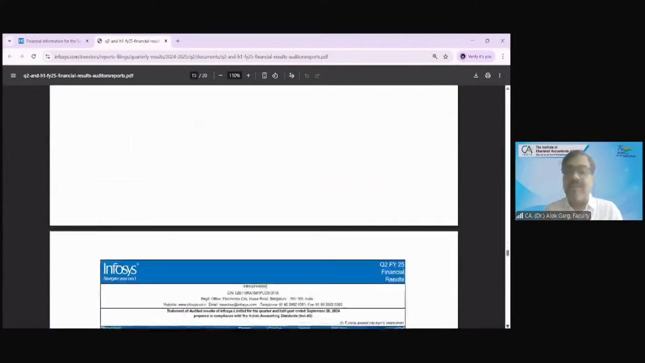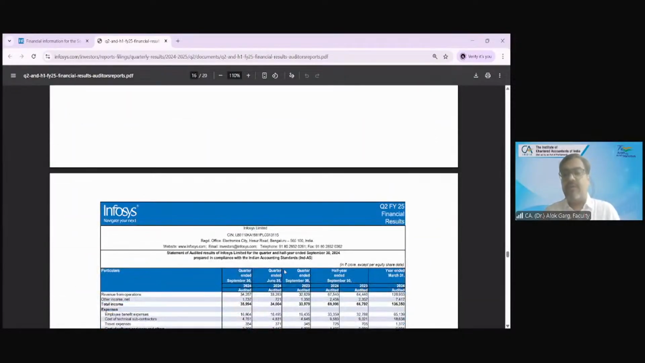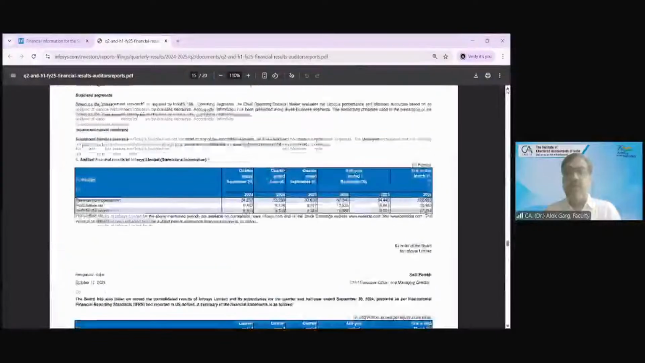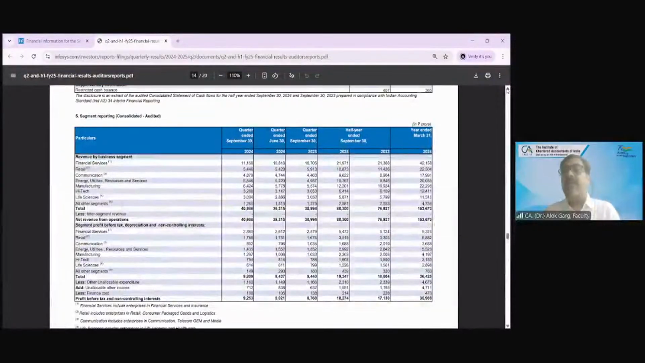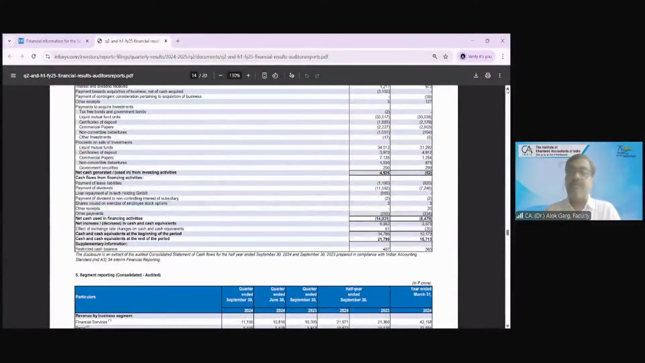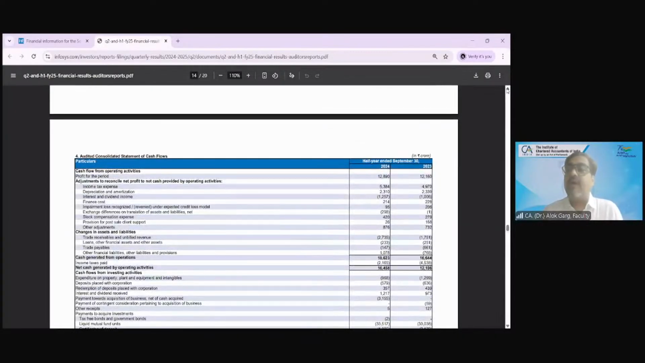Okay. So in these results, standalone also came. First they have given consolidated, then they have given standalone. In these results you have seen only P&L has been given for multiple periods: current quarter, last quarter, corresponding quarter of the last year, then current year to date, corresponding year to date, and the full year. So they have given the P&L for multiple columns, multiple periods. They have given the balance sheet, the cash flow, and a few limited notes.